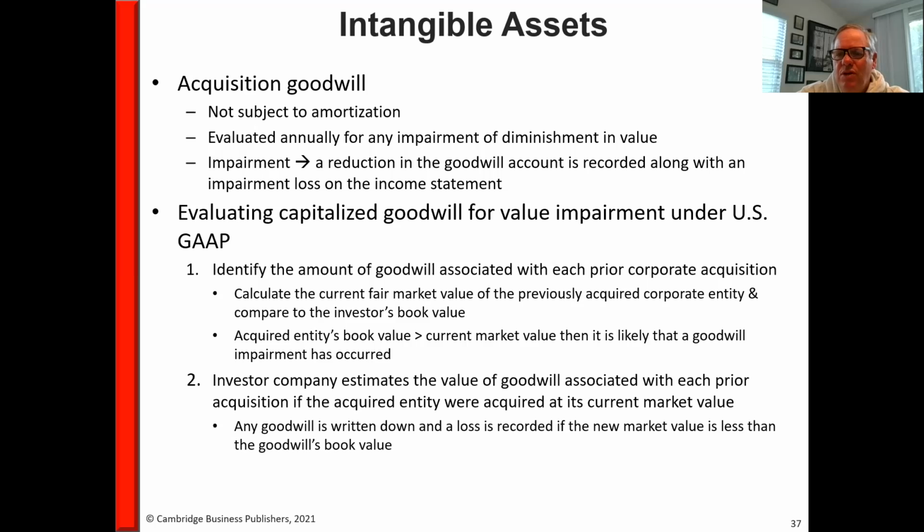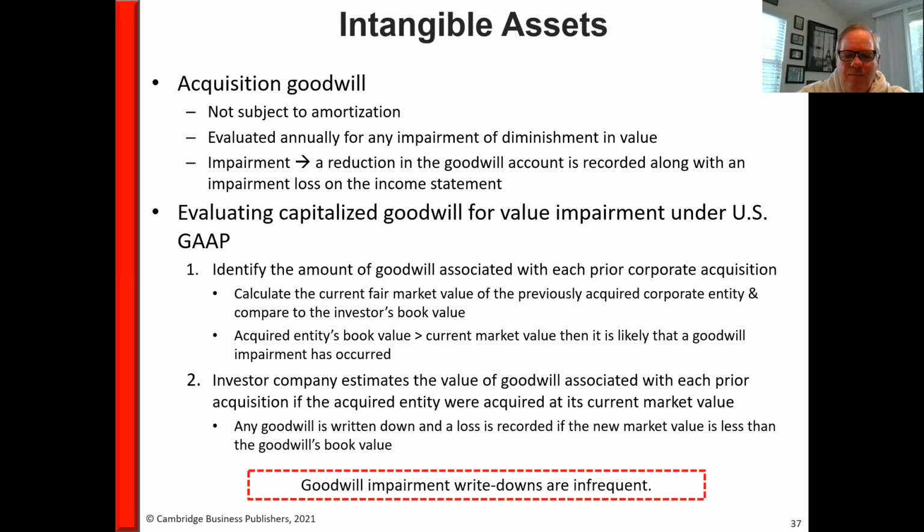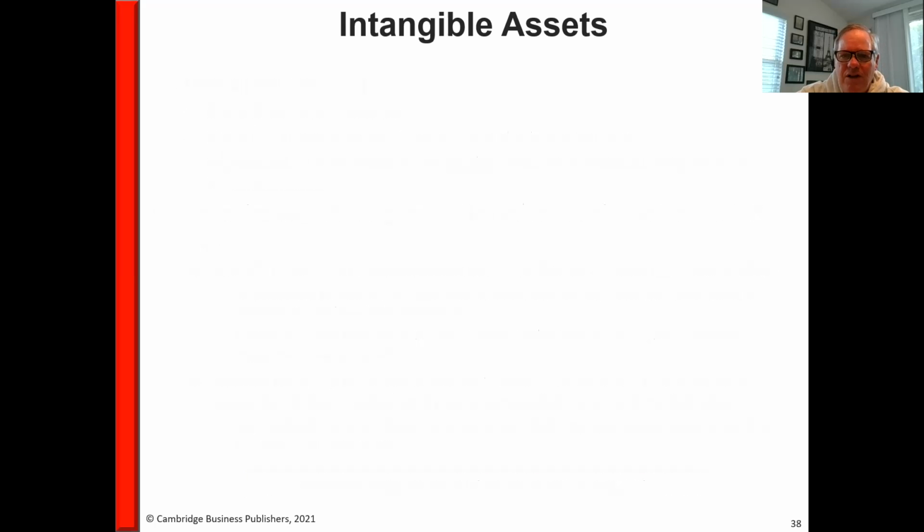And again, those of you who are doing COVID-19 related SMACs, don't be surprised if you've got companies actually writing down their goodwill. So goodwill impairments, this is an interesting statement, are infrequent. But again, I think when this whole COVID thing is done, you're likely to see quite a few companies write off some of their goodwill.